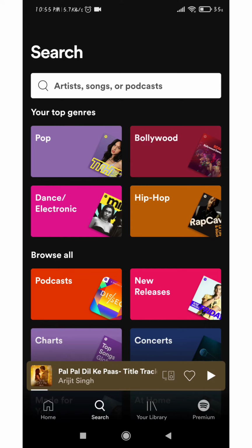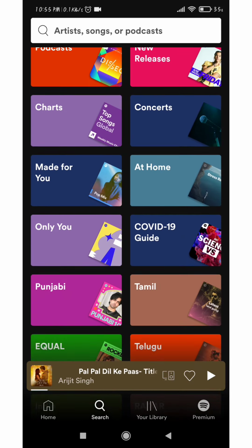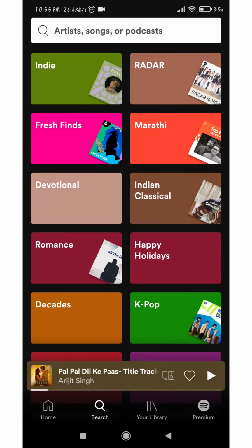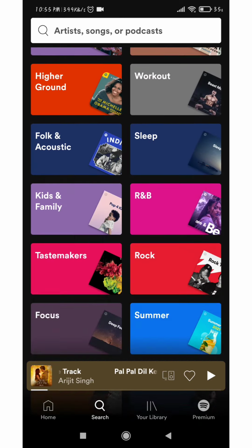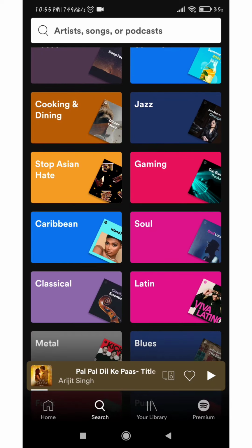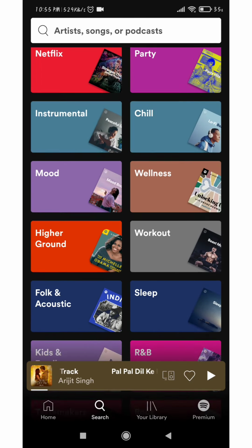The next feature of this app is curated playlists. These playlists are created by Spotify. They create curated playlists based on pop songs, jazz songs, hip hop songs, rock songs, Bollywood songs, and many more curated playlists the Spotify people will create. And also language curated playlists are available on this app. And also international playlists are available. And in this app, Netflix themed songs are also available. So almost every type of songs are available in this app, be it national or international.